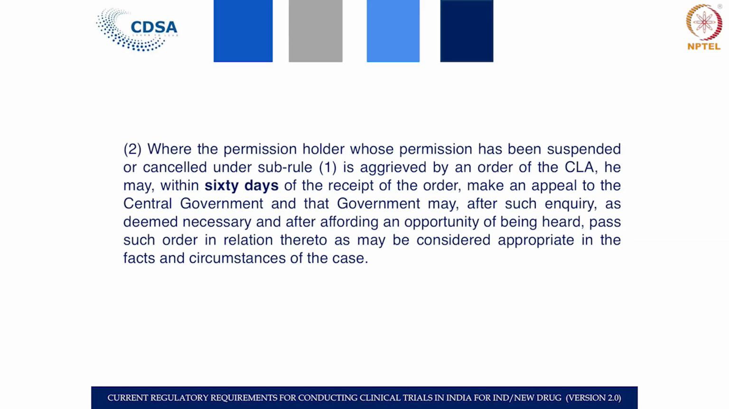Now, again there is a process of appeal. So, if there is a license or a permission which has been suspended or cancelled, as you have seen on the previous page, in that case they can again appeal to the central government within a period of 60 days of the receipt of the order, and after giving an opportunity of being heard, the central government can pass an order which may be considered appropriate in the facts and circumstances of the case.